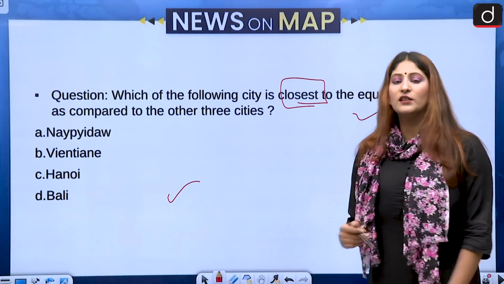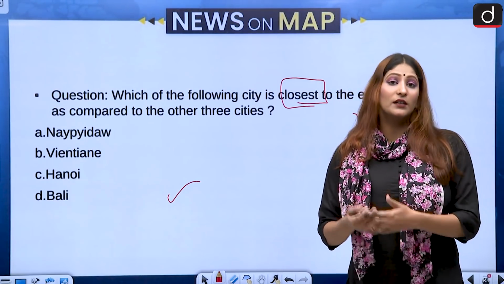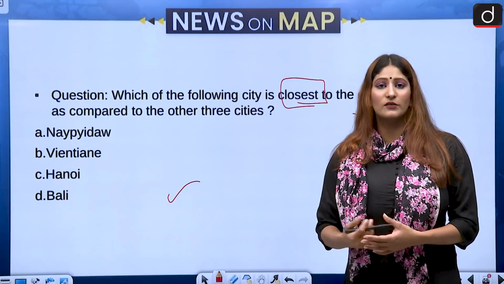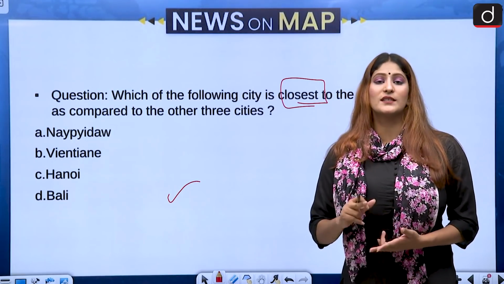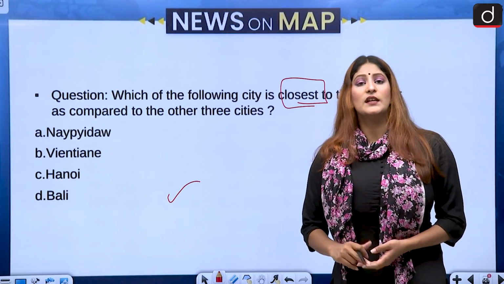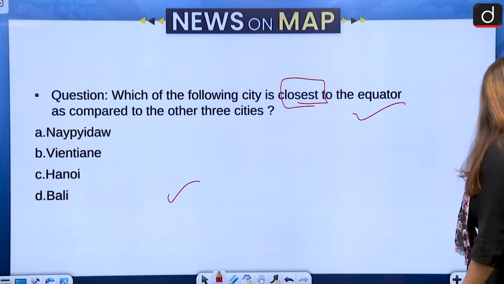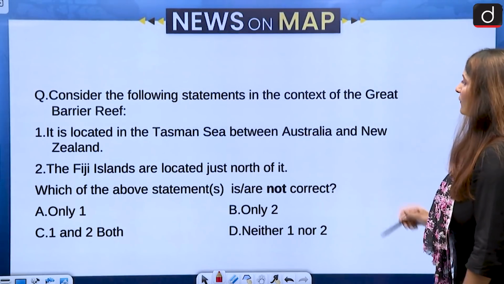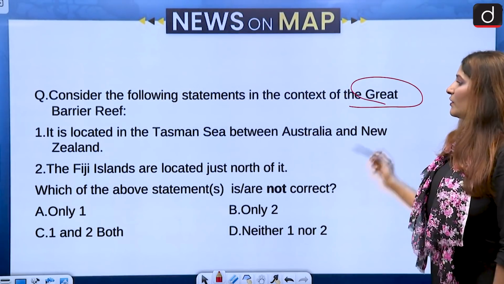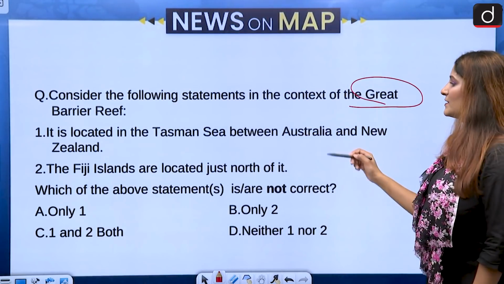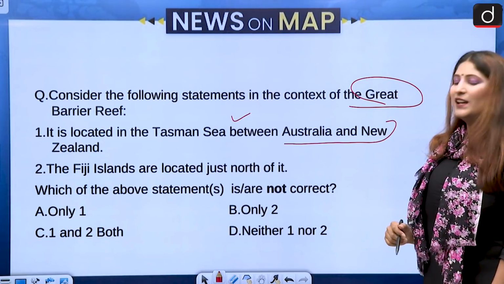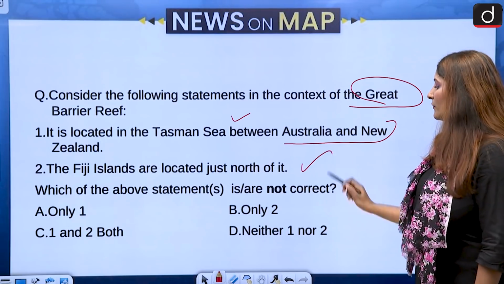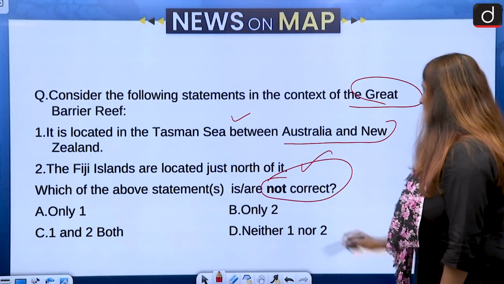Okay, this region is more in the news because of the earthquakes and the, of course, nearness to the circum-Pacific belt make it very prone to earthquakes, tsunamis, volcanic activity. That is why this region is a lot in the news, and that is why we asked this question. Consider the following statements in the context of Great Barrier Reef. It is located in the Tasman Sea between Australia and New Zealand. The Fiji Islands are located just north of it. We have to select the not correct statement.